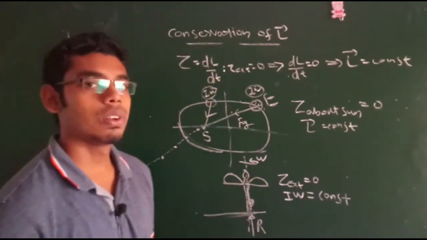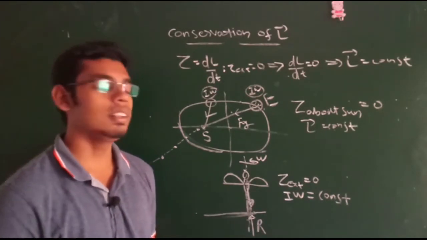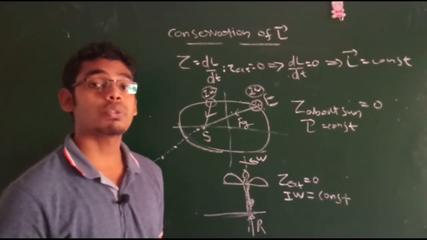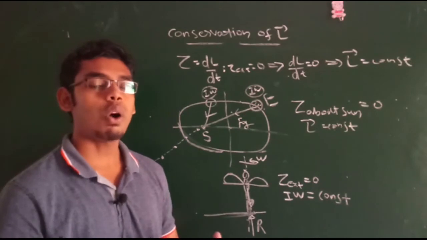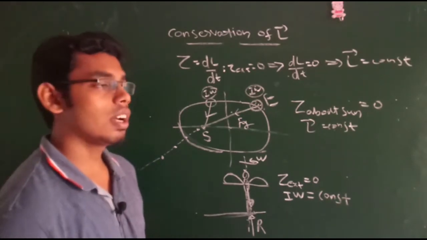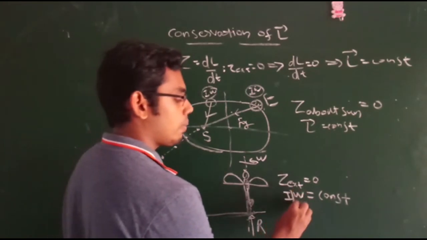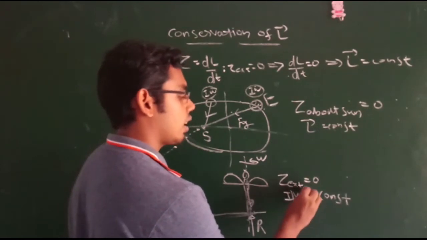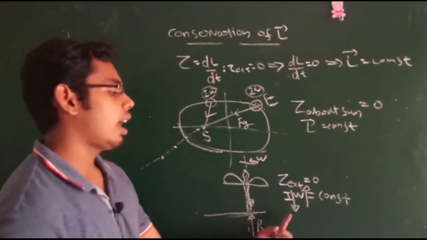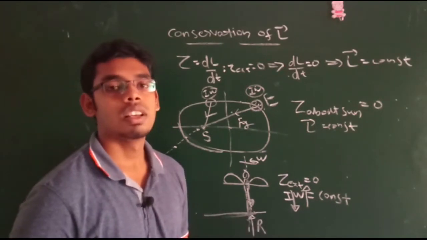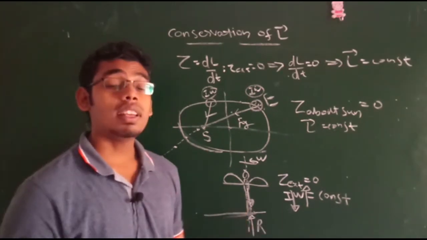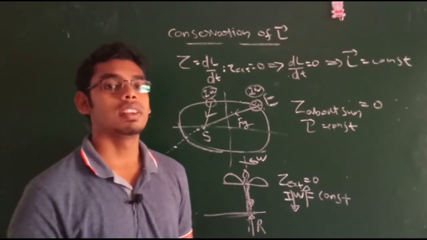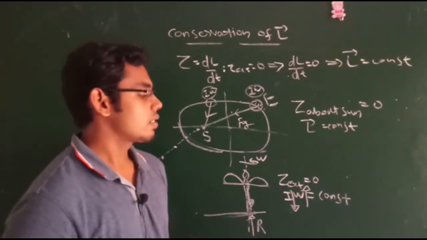As I already explained, initially the hands of this ballet dancer are stretched, which means that the moment of inertia is larger. When he folds his hands, the moment of inertia decreases. When the moment of inertia decreases, the angular velocity of rotation will increase to maintain angular momentum as a constant. So after folding his hands, the angular velocity of the ballet dancer is increased. Yes, hope you understand.